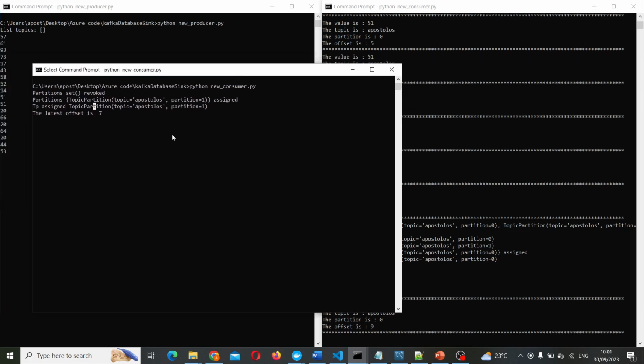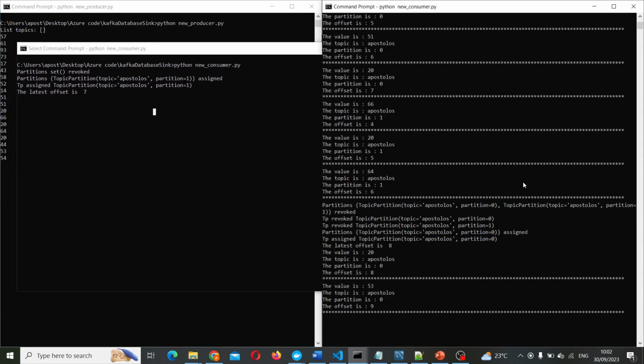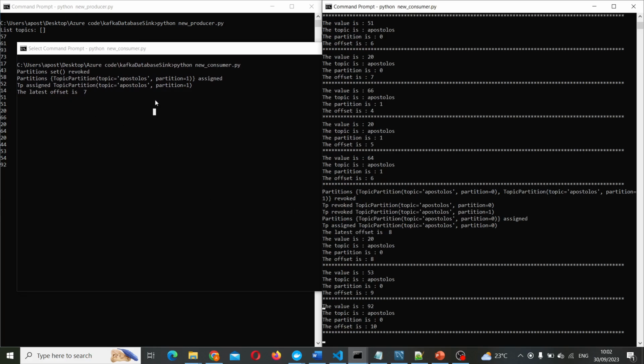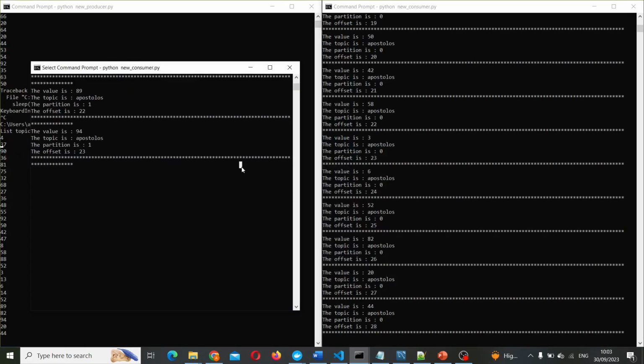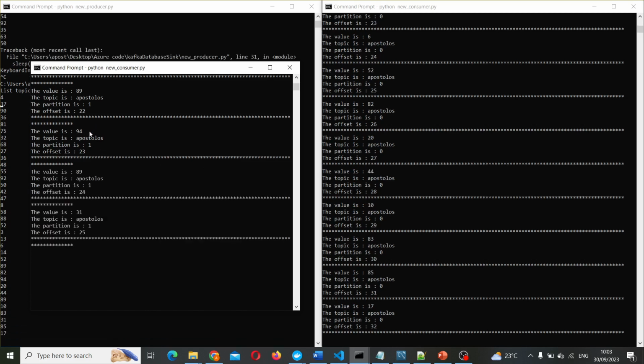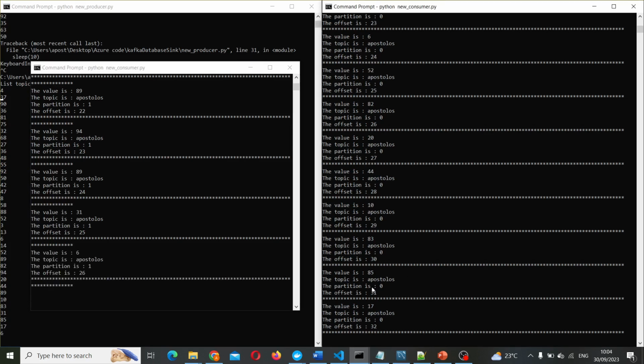Now we have one consumer consuming data from partition 1 and one consumer consuming data from partition 0. I had to reduce the sleep time to speed up the process a little bit.